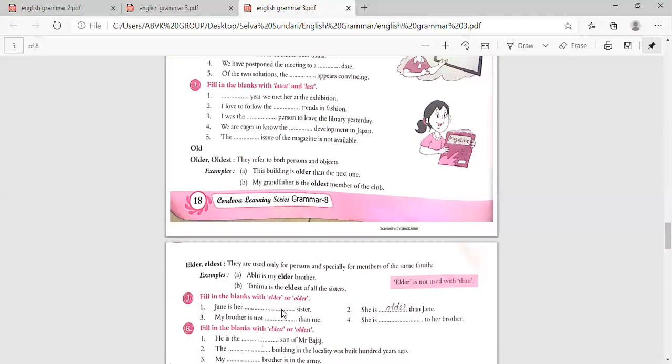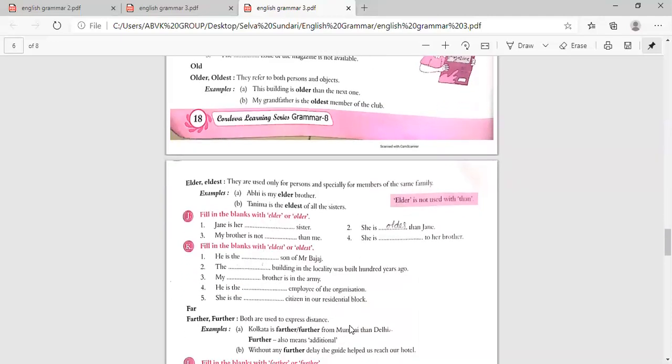Fill in the blanks with elder or older. Jane is our, what is that? Sister. The person's elder sister. And she is older than Jane, because with elder, than won't come. When elder is coming you can't use than. So than has come, that's older. My brother is not older than me. She is elder to her brother.